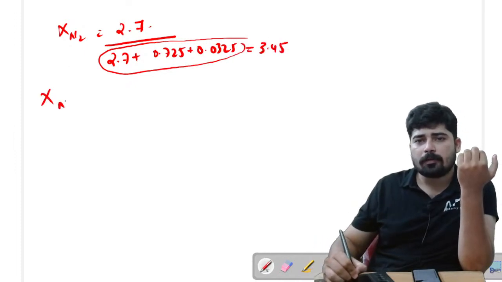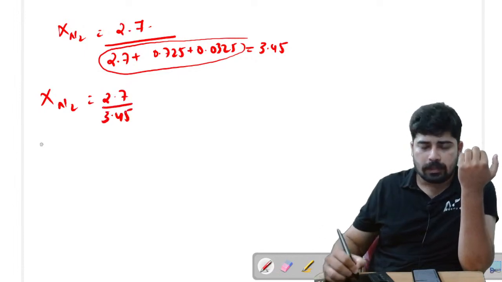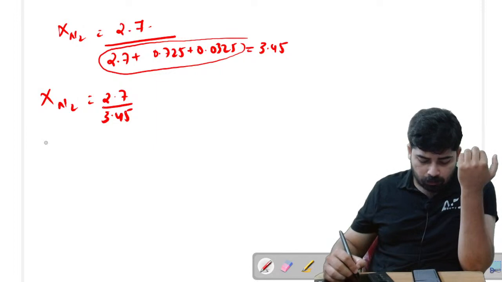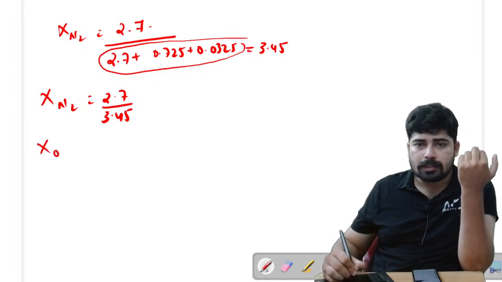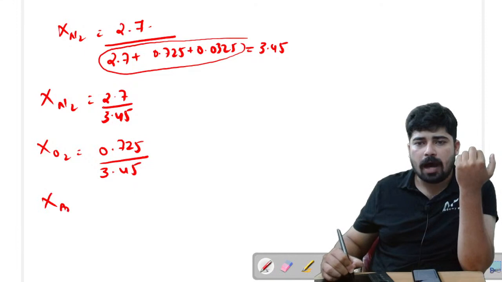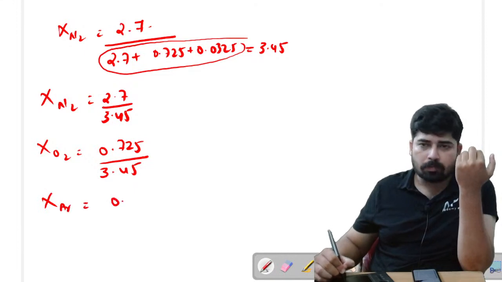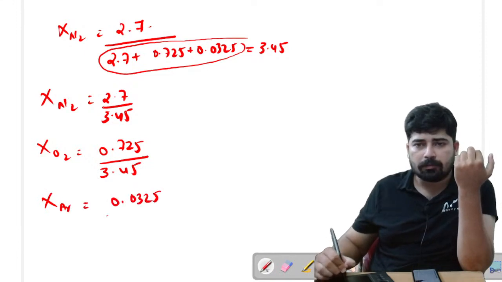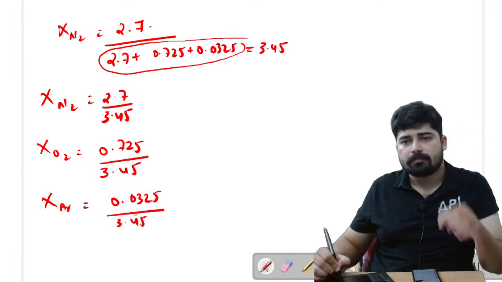So mole fraction of N2 is 2.7 by 3.45. Similarly, mole fraction of O2 is 0.725 divided by 3.45, and mole fraction of argon is 0.0325 divided by 3.45.